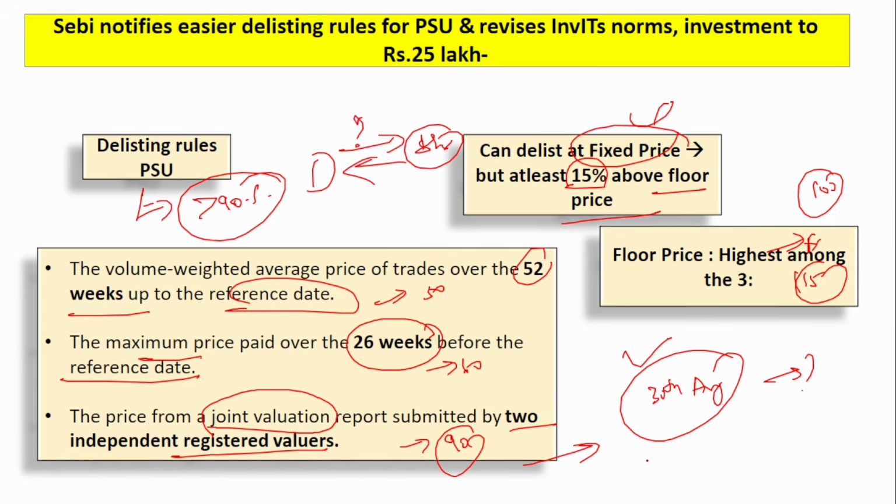Then 90 will be taken as the floor price. And what will be the fixed price? Floor price into 1.15. 15% above this 90 rupees should be the delisting price. This is the minimum. If they want, they can delist at a higher price also, but the minimum is that 15%. This is how the floor price is calculated.